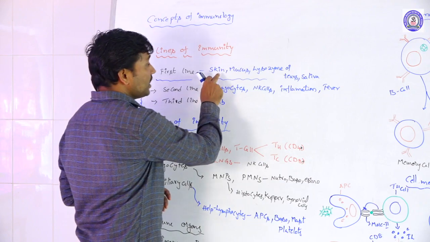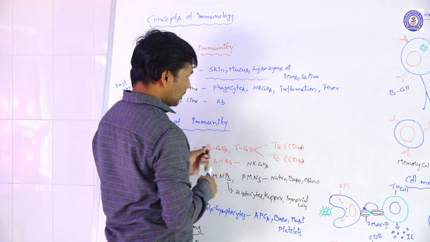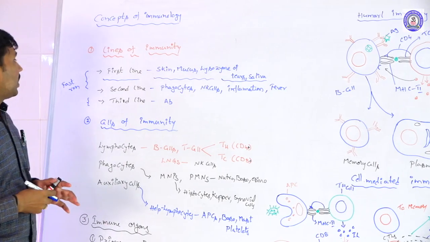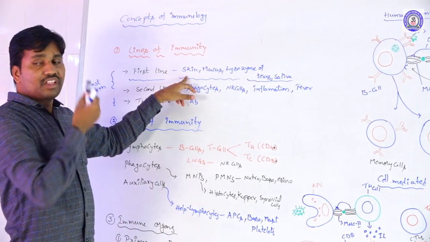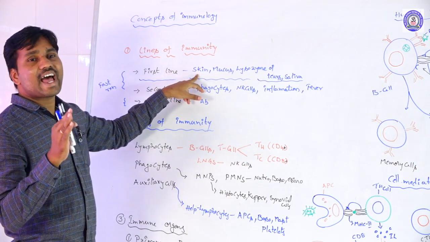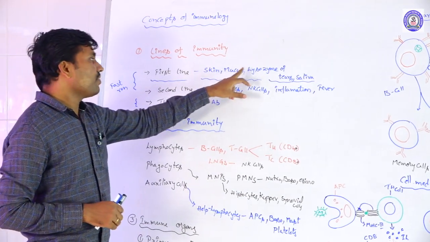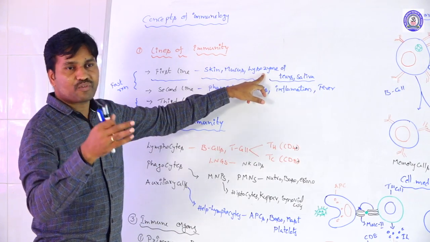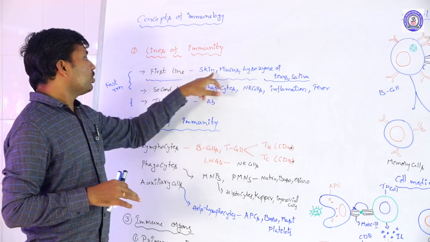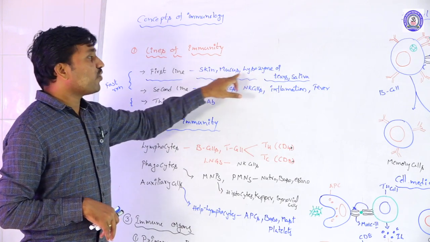What are those? Generally skin, mucus layer, and lysozymes of the tears and saliva come under the first line of immunity. Already yesterday in innate immunity we discussed the physical and mechanical barriers: how the skin acts as a physical barrier, how mucus is involved in immunity, and how lysozyme kills bacteria and virus. So these are involved in the first line.